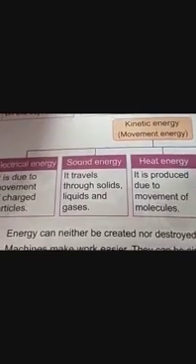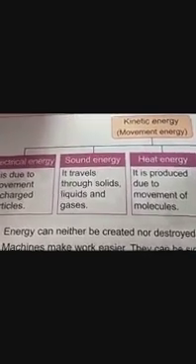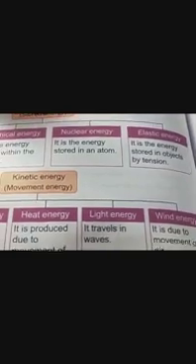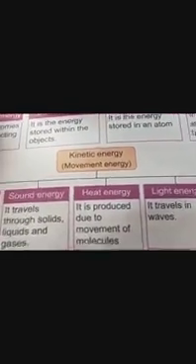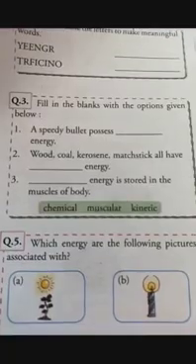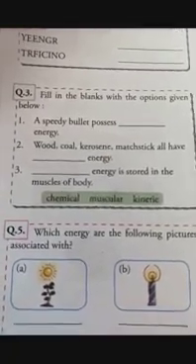So the law of conservation of energy states that energy can neither be created nor be destroyed. So machines can also work easily by changing electrical energy into sound, heat or light energy. Okay, or maybe mechanical energy. Now there are some questions you need to do. Okay, so the lesson is over.